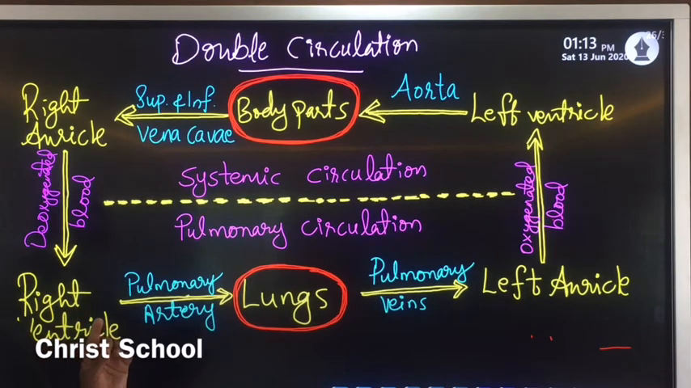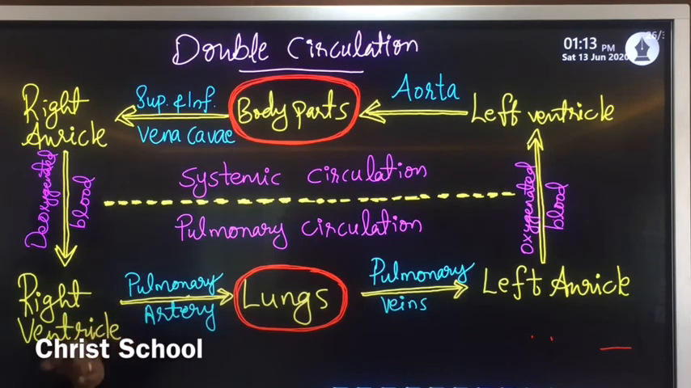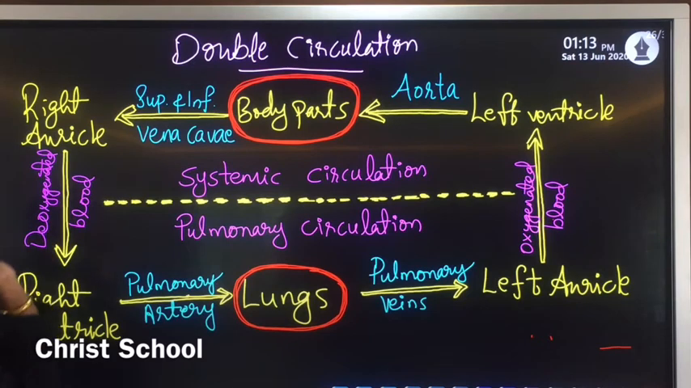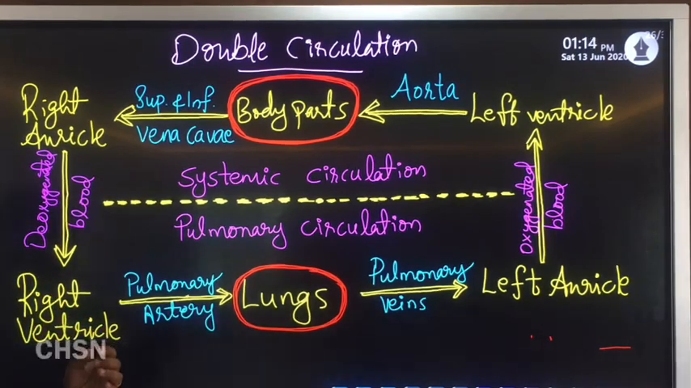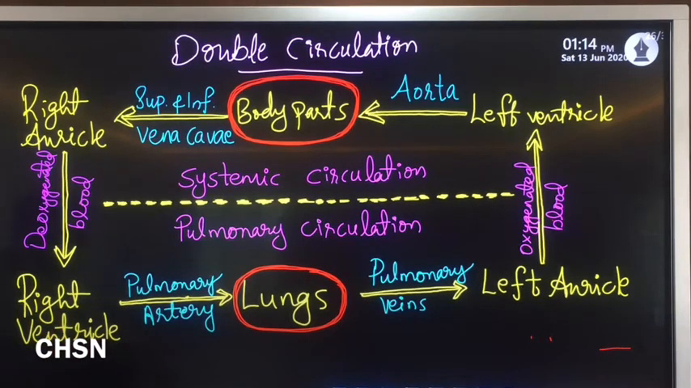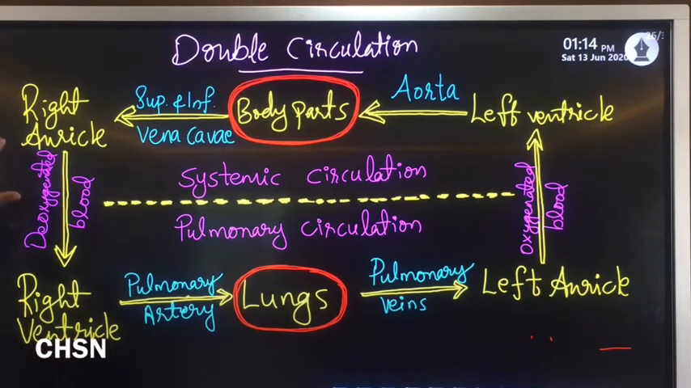So twice, two times, blood is circulated through the heart. Circulation of blood takes place through the heart twice, and that is why it is known as double circulation. One side of the heart consists of deoxygenated blood, and on the other hand the second side consists of oxygenated blood. Clear? Then the process of double circulation.